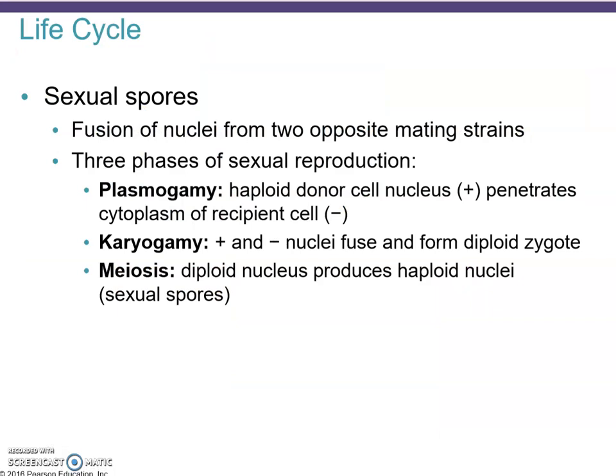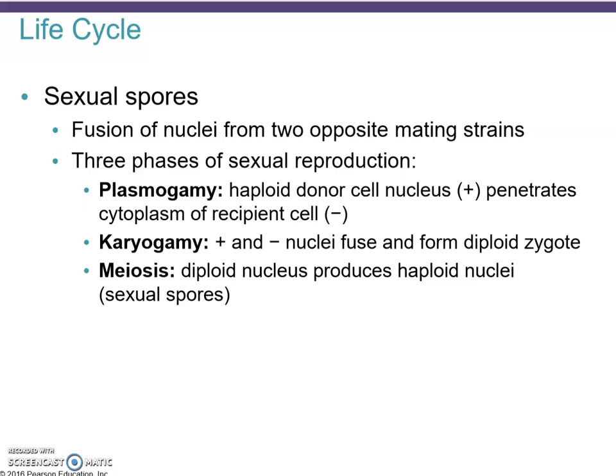Now when you talk about sexual reproduction, it typically involves the fusion of gametes that are haploid that then lead to a diploid organism again. So typically when it comes to animals, the gametes are egg and sperm, and they fuse together to form a zygote. It's not as sophisticated when it comes to fungi, but still you have sort of these gametes that are fusing together, and it is a form of sexual reproduction.